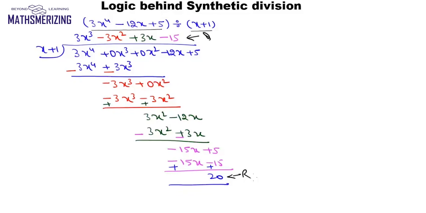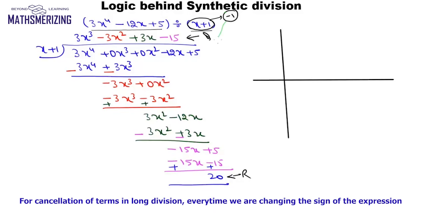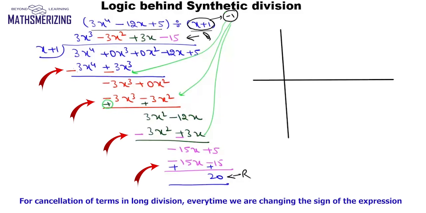Now we'll use synthetic division. So I'll draw the lines. Now the first question that comes to the head is, for this x plus 1, why we actually take minus 1 and not plus 1? If we go back to our long division, I can see that every time when I'm multiplying the factors, I'm changing the sign. So that is the reason I need to change the sign of this term.